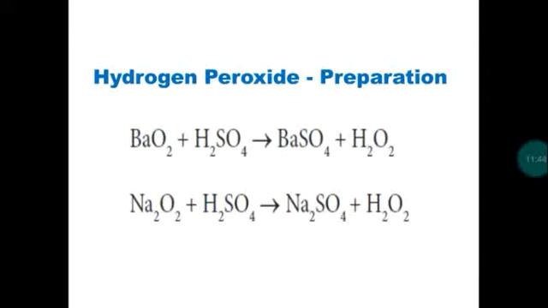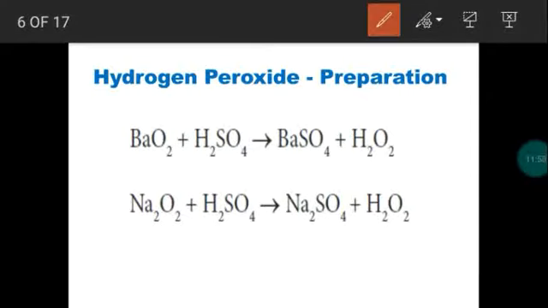So next we move on to another compound, hydrogen peroxide. So hydrogen peroxide can be prepared from metal peroxides. Take barium peroxide. When barium peroxide is added to dilute sulfuric acid, we get barium sulfate with the liberation of hydrogen peroxide.